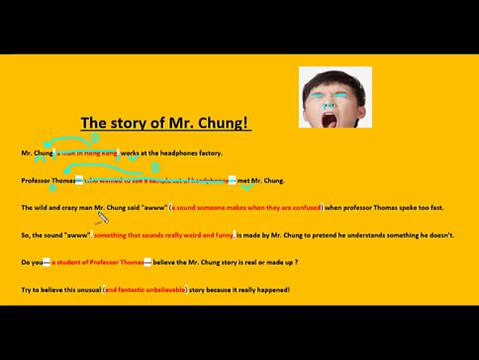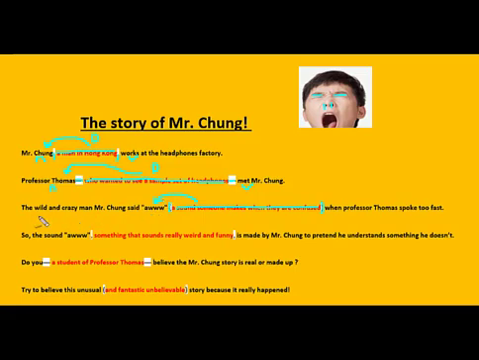Chung said, "aw" (a sound someone makes when they are confused) when Professor Thomas spoke too fast. There are brackets or parentheses. Remember, dashes, brackets, and parentheses are all going to give you the same thing. It's non-essential information that simply defines the word right before it. Take a look. It is "aw." It's a thing. It's a sound. We cross it out, and now take a look.